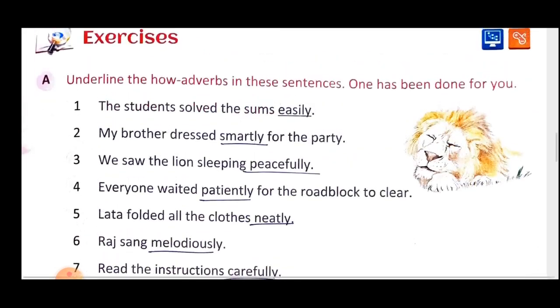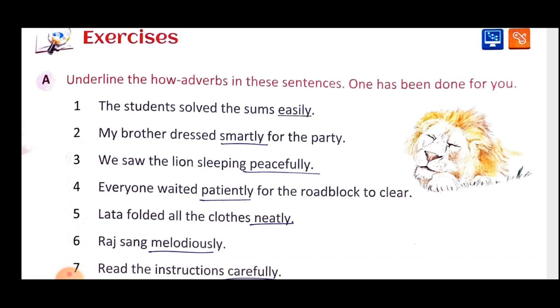Now let us see the exercise. I hope the concept is clear to you, so that will be tested by this exercise. We can analyze how much you have understood. So the first exercise is given. In this, you have to underline the how adverb. Here we will see the sentences and try to find the how adverbs.